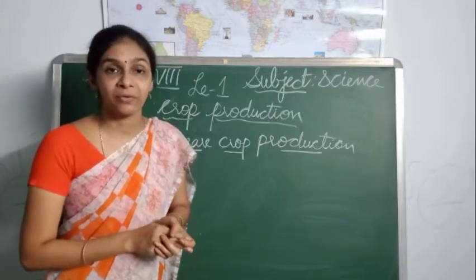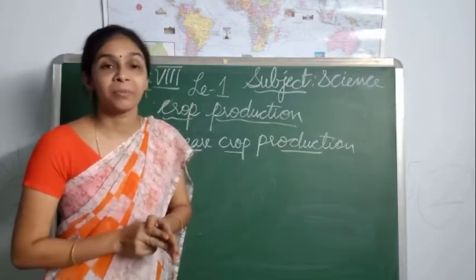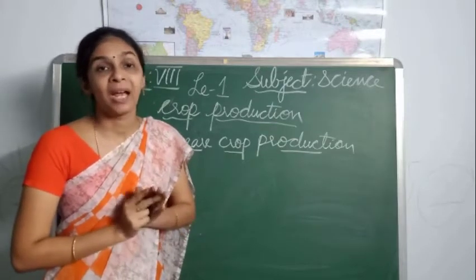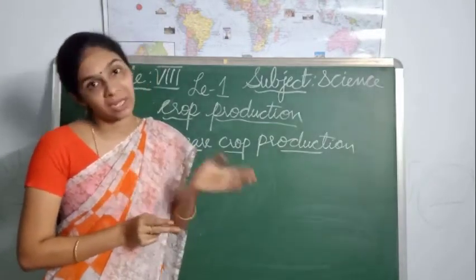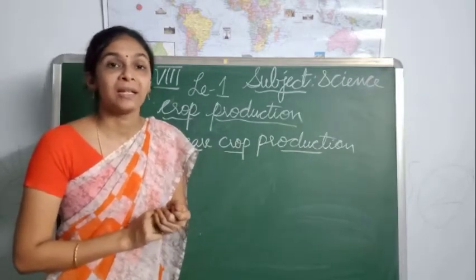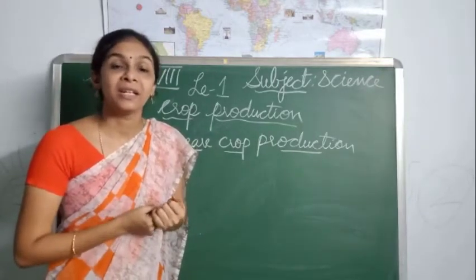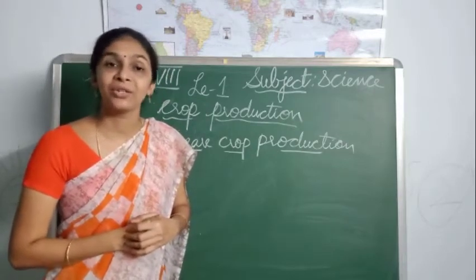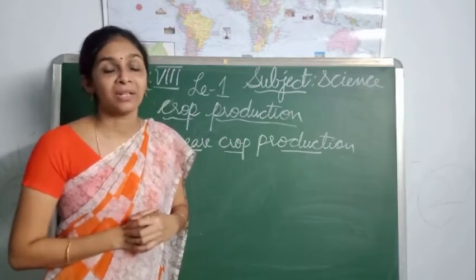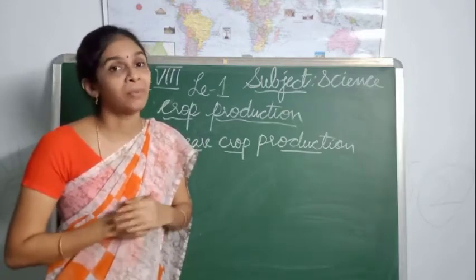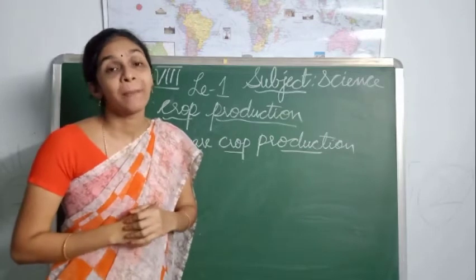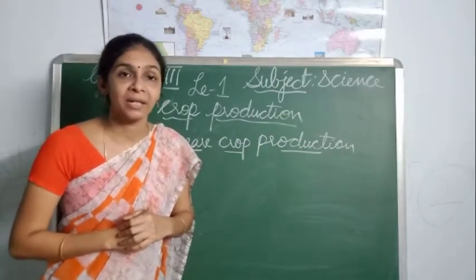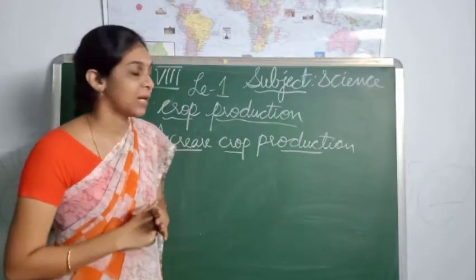Under the different methods of crop production, we discussed preparation of soil, method of seed selection and sowing, and other concepts like manuring, weeding, irrigation, harvesting, threshing and winnowing, and storage. We have also discussed how we can protect the croplands from pests and diseases. These are the topics we have covered till now, and today we are going to